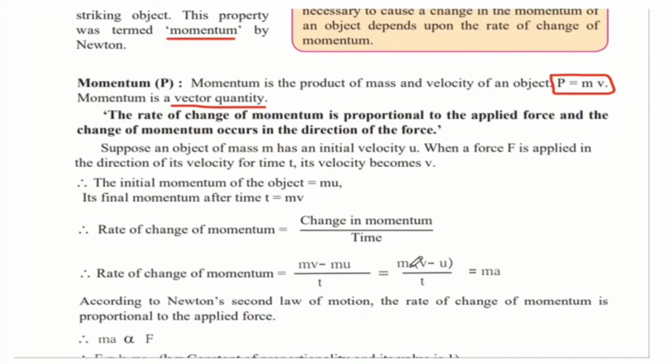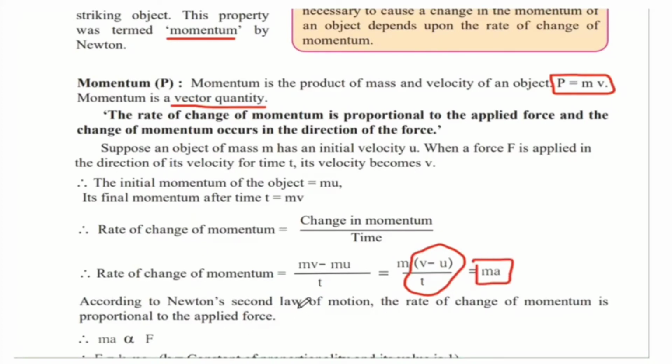Therefore, when you take mass common, it would be m(v minus u) upon t. But (v minus u) upon t is also equal to acceleration, which is change in velocity per unit time. So when you multiply mass with change in velocity upon time, you get the rate of change of momentum as mass into acceleration.